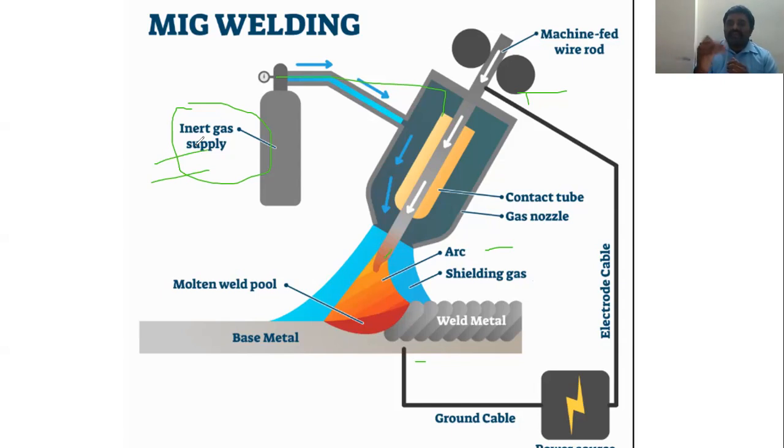Argon is used for non-ferrous material, helium for copper, and carbon dioxide for ferrous material.